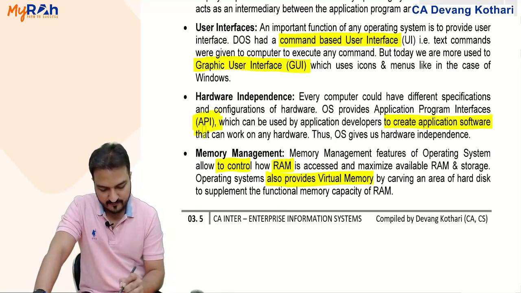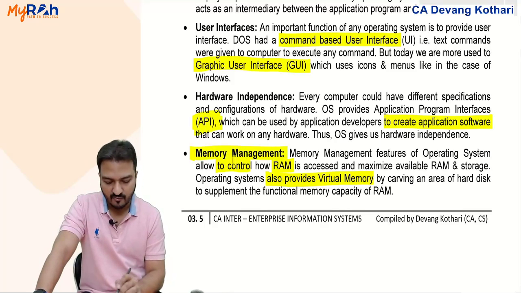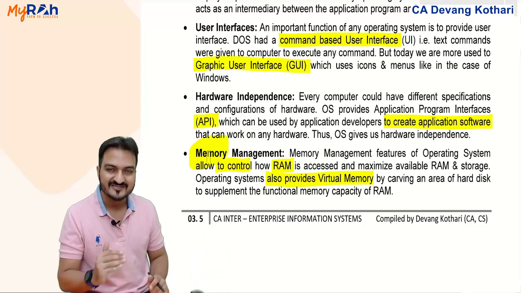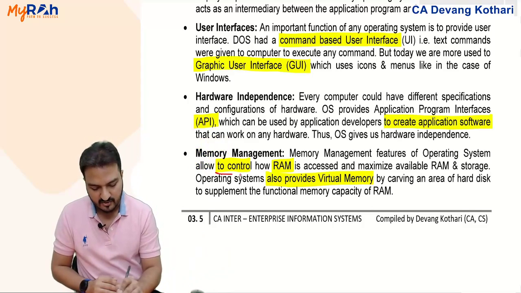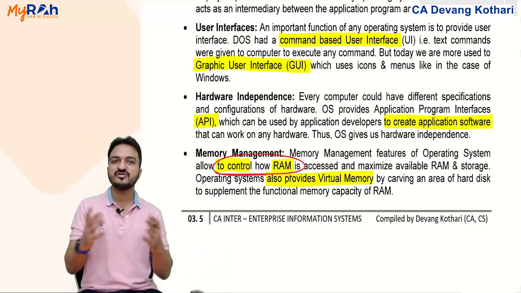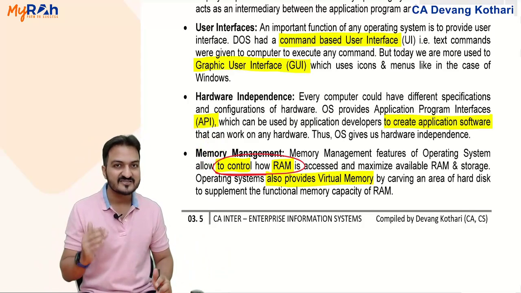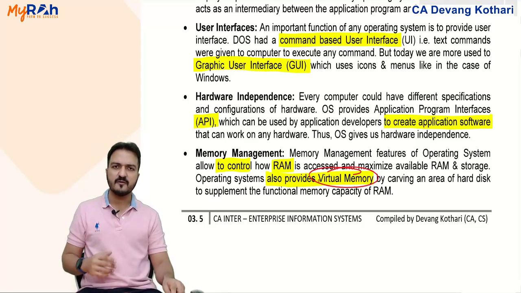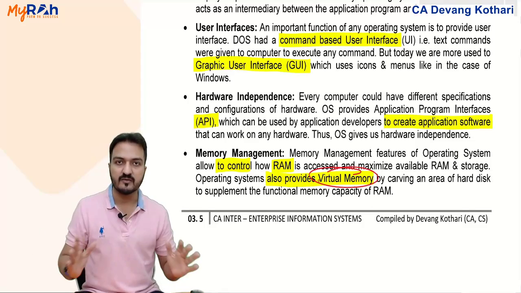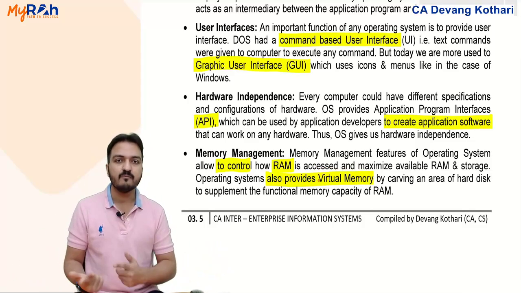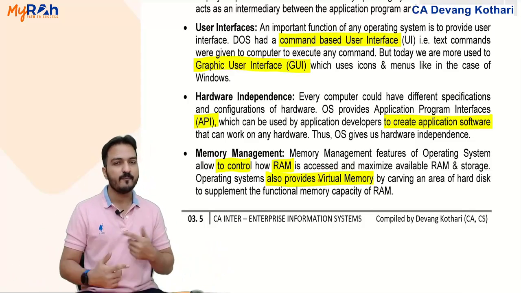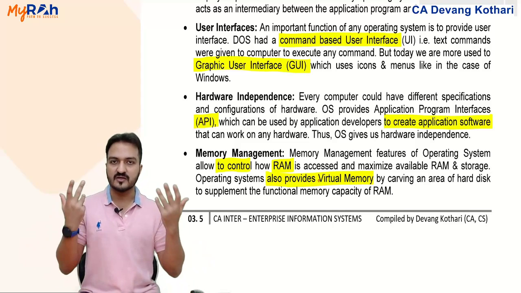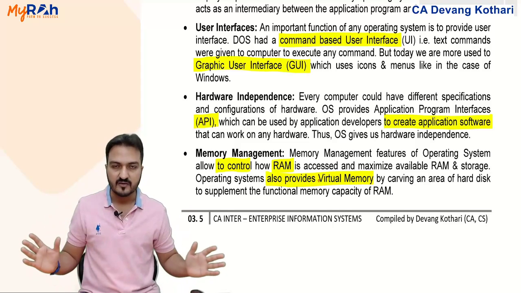Okay. Memory management. Remember, the word memory means RAM. Memory management means the operating system has the task to control the RAM, managing the RAM. The operating system will manage the RAM. It will also manage virtual memory. I showed you yesterday that virtual memory is automatically managed. Automatically managed by whom? By the operating system. So whenever the operating system feels that it needs more virtual memory, it will automatically increase. When it feels it doesn't need it, it will automatically decrease.